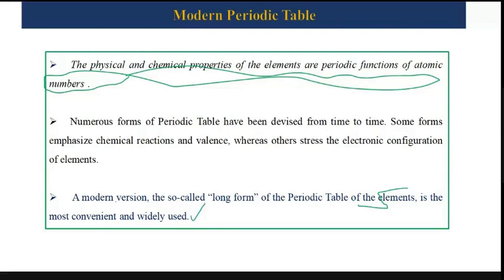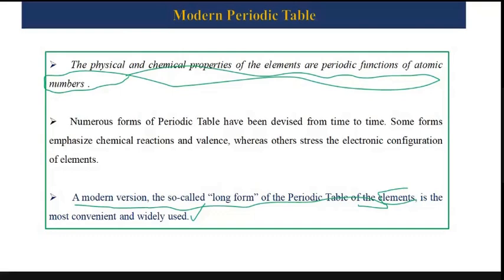Okay, a modern version and the so-called long form of the periodic table of the elements is the most convenient and widely used. ठीक है, यही मैंने आपको बोला भी था कि after the modern periodic table, many more attempts have been made to classify the elements, but they did not get that much limelight as the modern periodic table has, because their focus was only on chemical properties, or they focused on the electronic configuration.